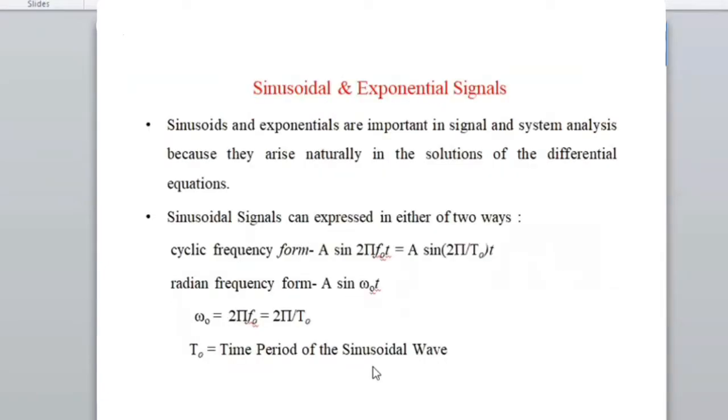And now, the fundamental things we are going to discuss here are sinusoid and exponential signals. These are very important. You may be aware that the sinusoid is very important because if you want to analyze the frequency response of a system, first of all, why is the frequency response so important? Let me ask someone.